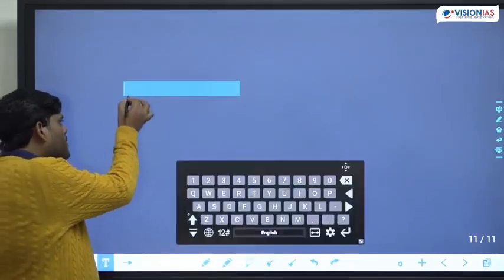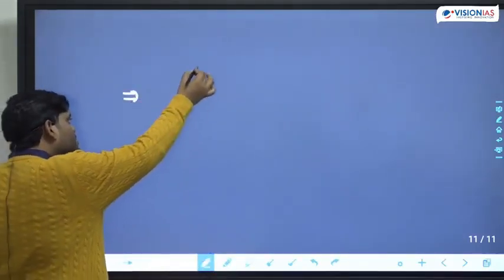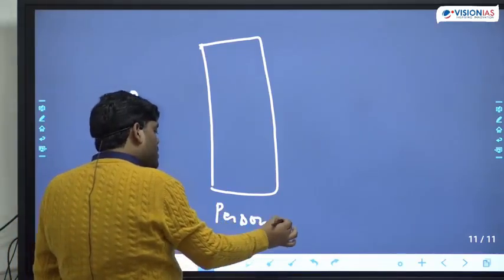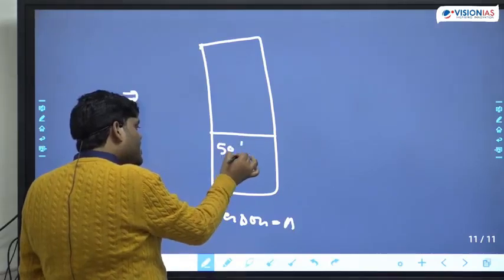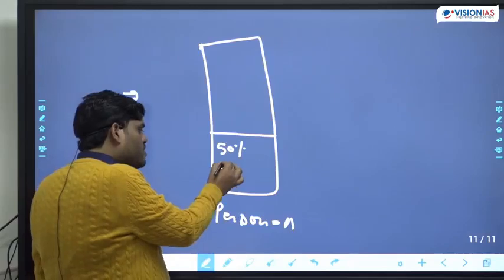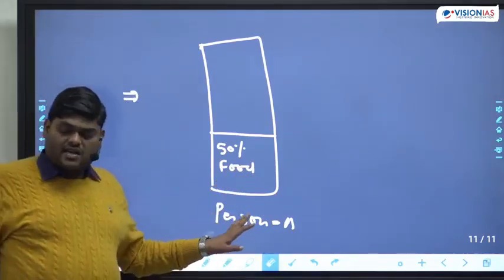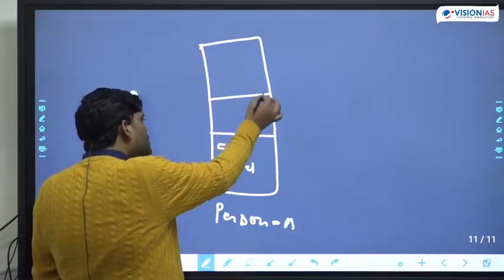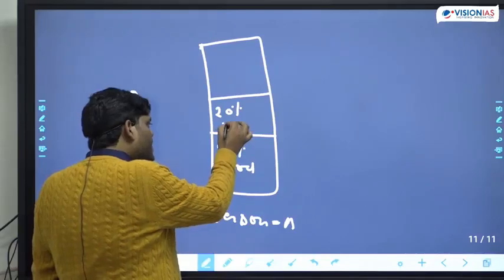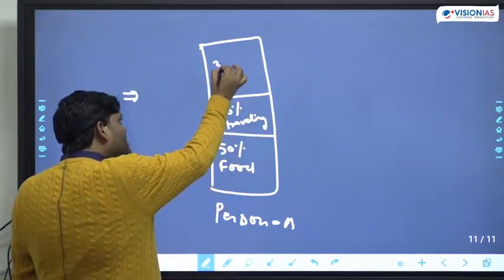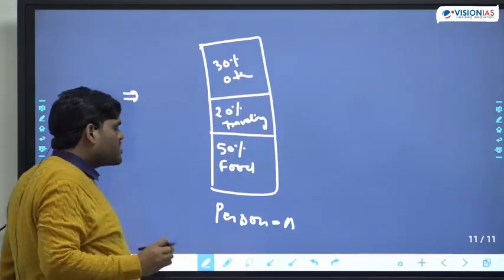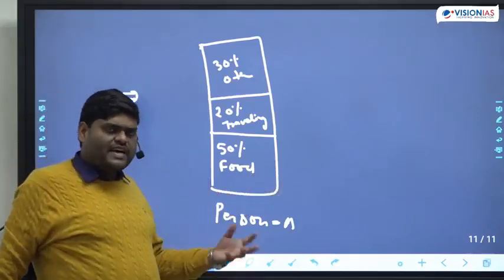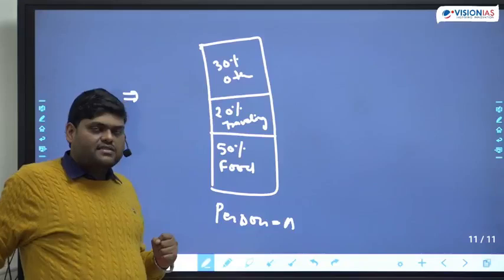Okay, now the next problem I'm making. Suppose this is person A. Out of his total salary, 50% is going on food, 20% is going on traveling, and 30% he is using for other aspects of life like entertainment and other things. So he is using that money in the other part.